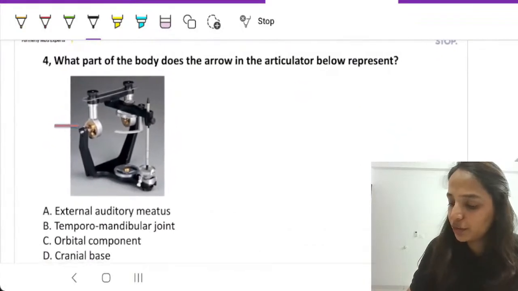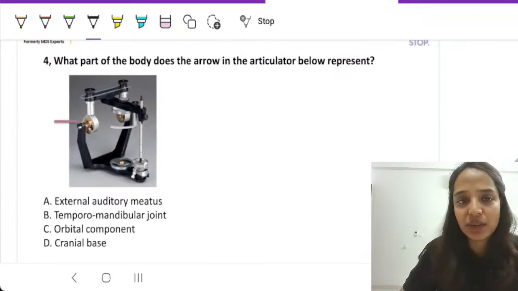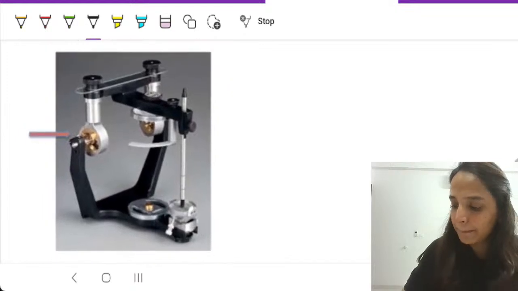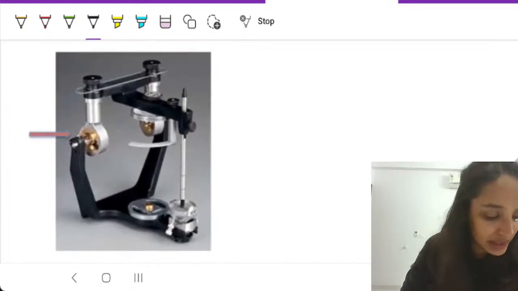Now, first and foremost, can you all tell me what is this articulator? If you know the name of it, what is this articulator? What would this articulator be?